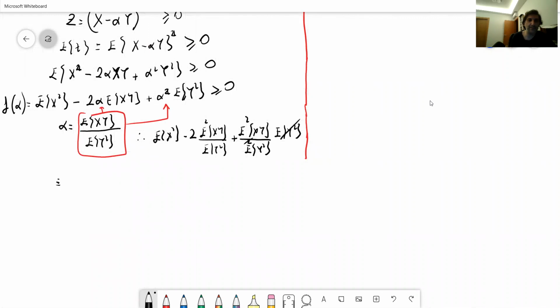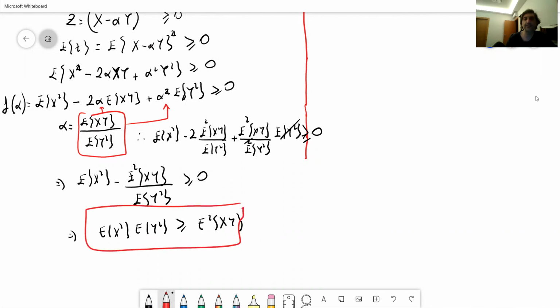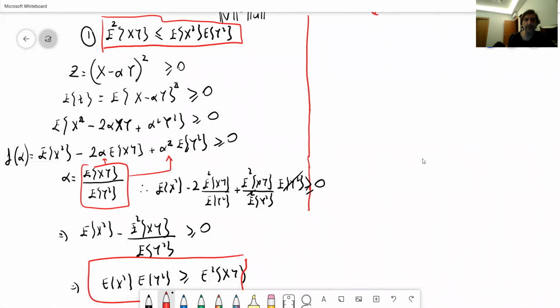So we go one step further. Note that this is still greater than or equal to 0. Expected value of x square minus expected value of xy square divided by expected value of y square is greater than or equal to 0. Now, if you put this on the right-hand side and multiply by expected value of y square, we obtain this relation. Expected value of x square times expected value of y square is greater than or equal to expected value of xy square. This is the relation that we aimed to obtain at the very beginning, and as you can see, we have obtained it.